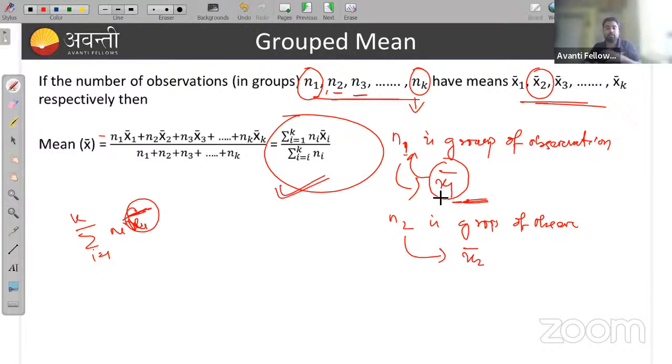So this is the formula to find the mean of group data. Just remember, if n1 observations have mean x1 bar and n2 observations have mean x2 bar, then by using this formula we can find the whole mean.